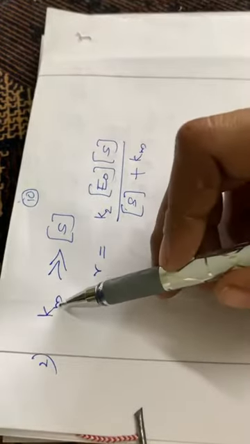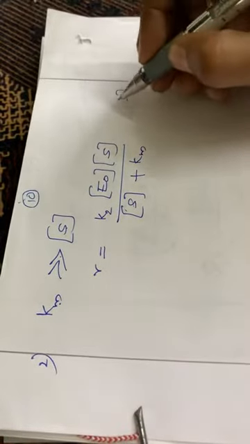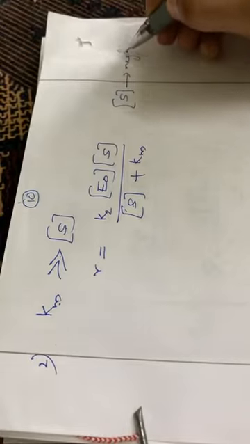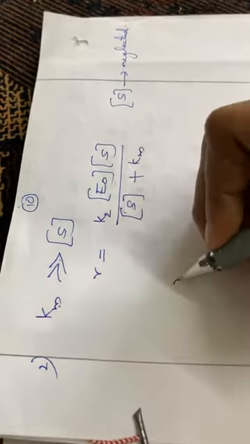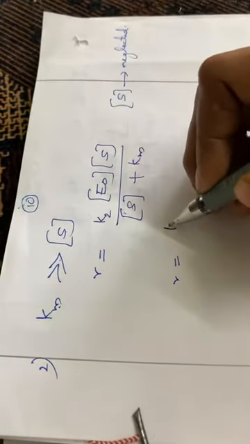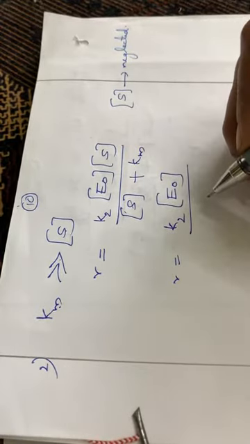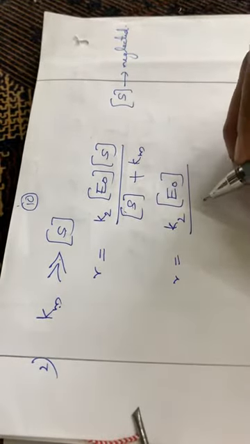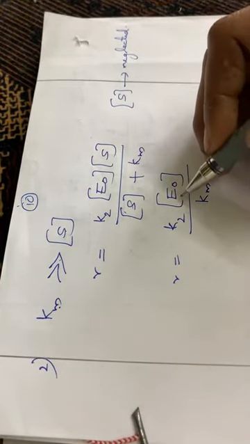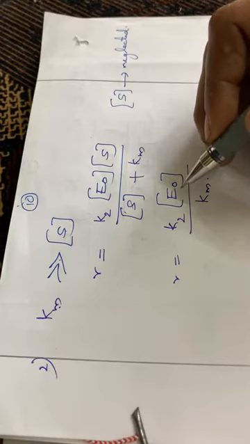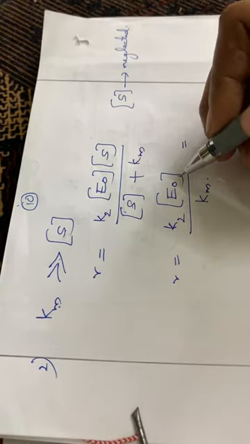So when Km is very much greater than the concentration of S, S can be neglected. So R is equal to K2 into E0 divided by Km. So again, what is K2 into E0?